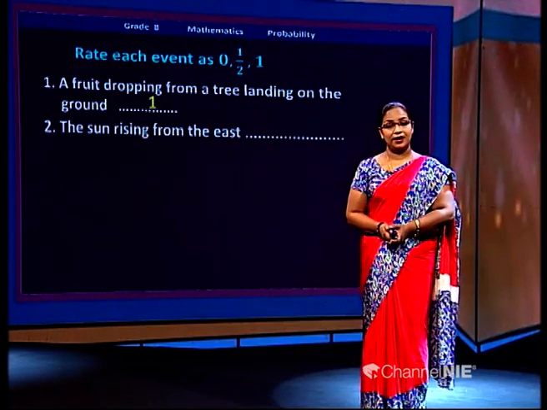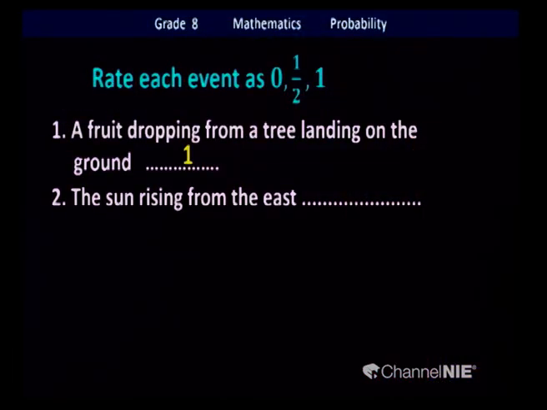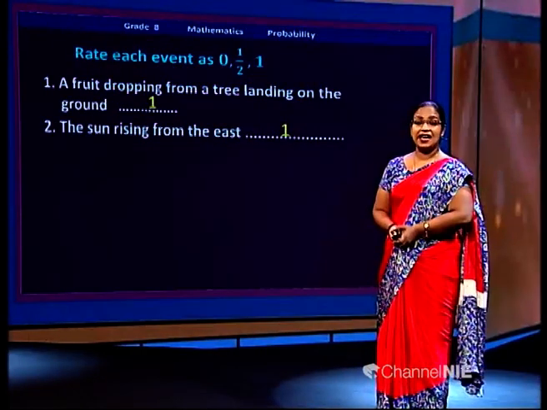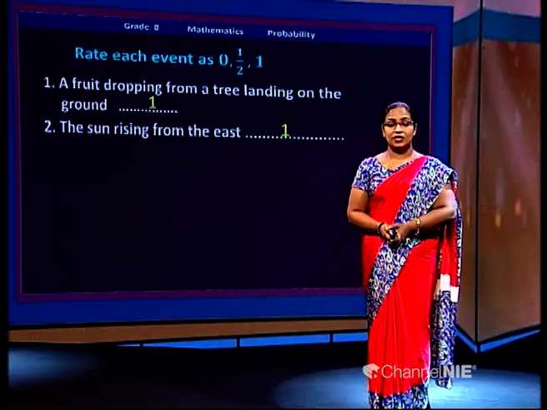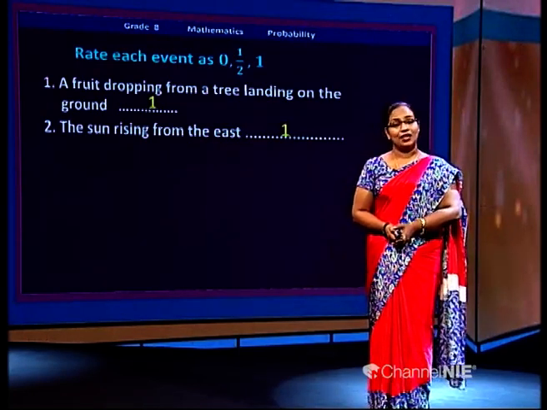Read this. The sun rising from the east. Does it definitely occur or not? Yes, it definitely occurs. The sun rises from the east direction. So what mark are you going to give? Yes, that is 1. You can rate it as 1. Good. For events which definitely happen, we give 1 mark. We rate it as 1. Good. We'll see another one.